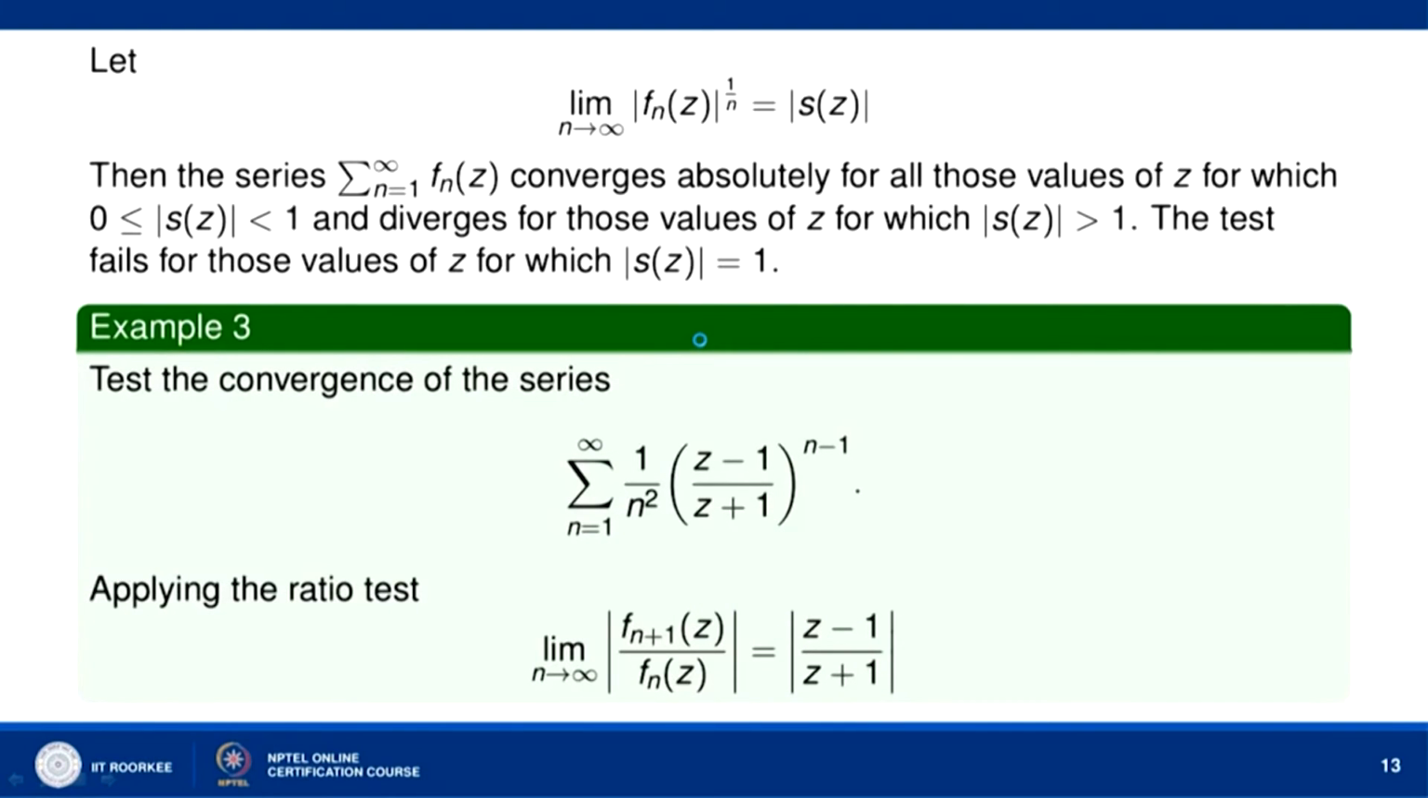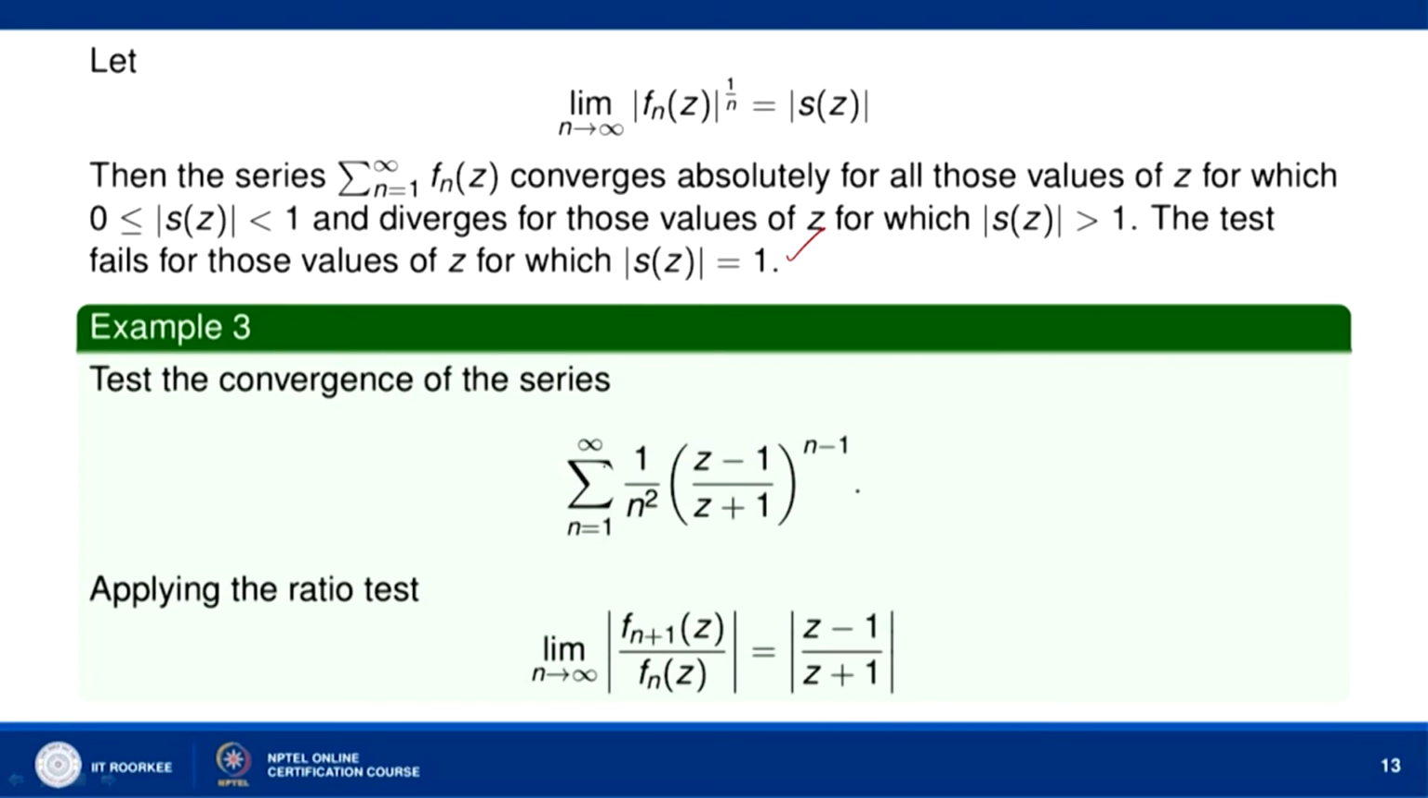Now, let us consider the root test for the series of complex functions. So, if limit n tends to infinity mod of f n z to the power 1 by n is equal to mod of s z, then the series sigma n equal to 1 to infinity f n z converges absolutely for all those values of z for which 0 is less than or equal to mod of s z less than 1, and diverges for those values of z for which mod of s z is greater than 1. The test fails for those values of z for which mod of s z is equal to 1. Let us test the convergence of this series.